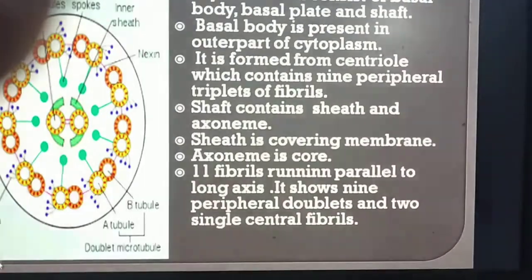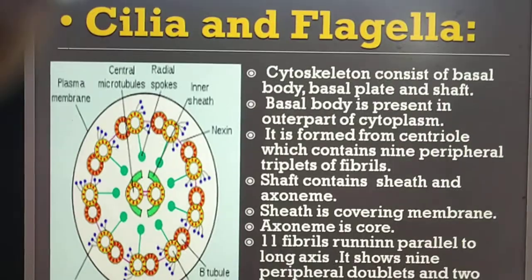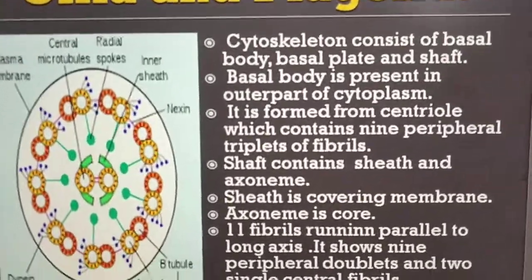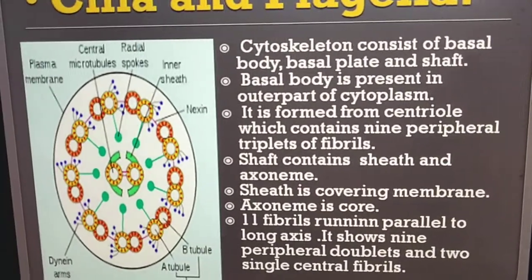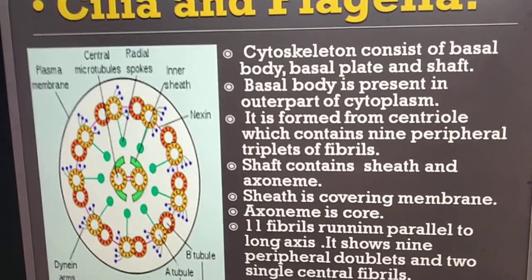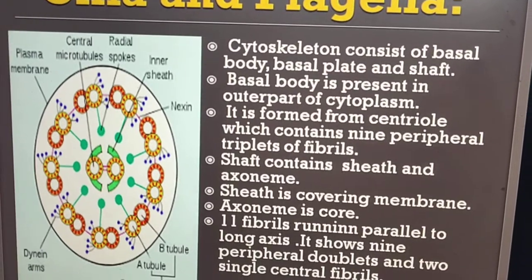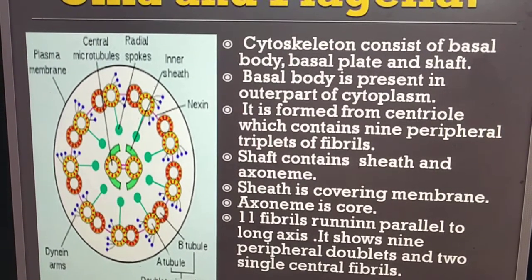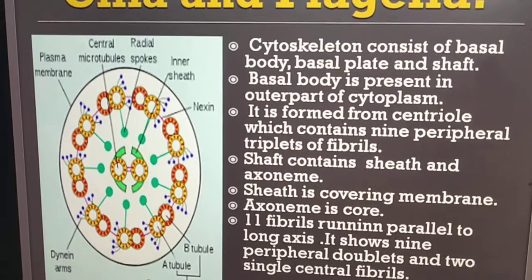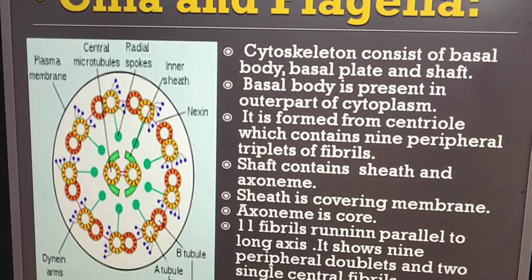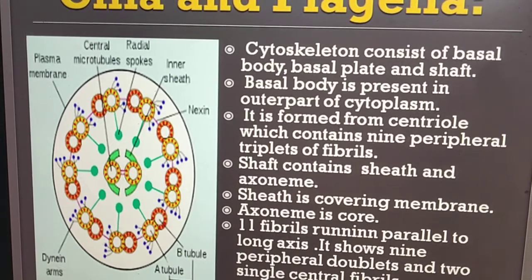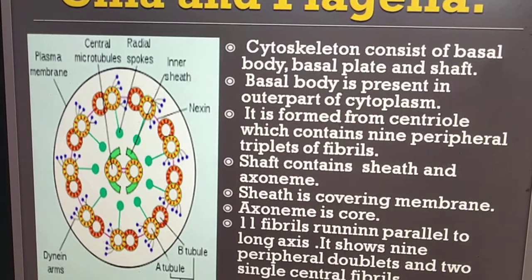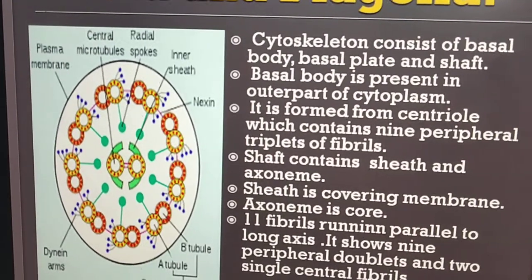Now we see the common structure of cilia and flagella. Both are locomotory organs. Now, they consist of basal body, basal plate and shaft. Basal body is present in outer part of cytoplasm. It is formed from centriole, which contains 9 peripheral triplets of the fibrils.